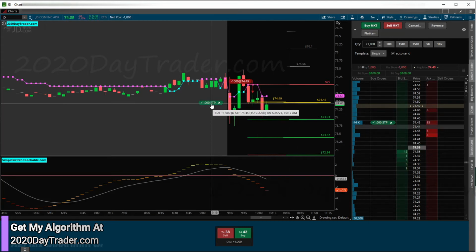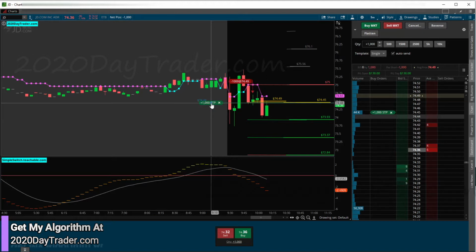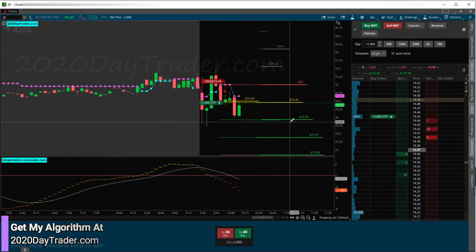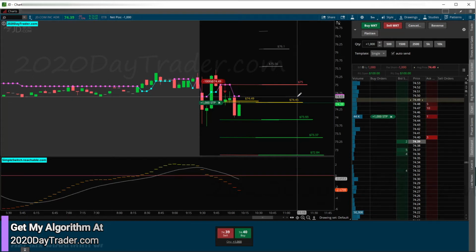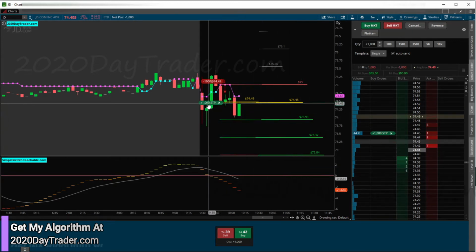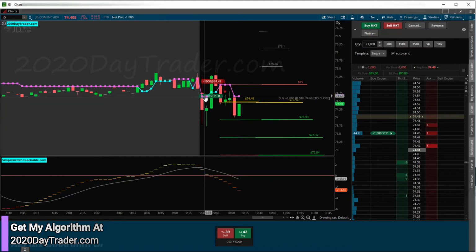Tempted to move my stop to the top of this candle. Yeah, I'm not sure. We'll see what happens. If we get stopped out here and it boosts back up to the top of this candle, maybe I'll re-enter this trade. I don't know. Let me think about it. Just retracement is likely. Let's go ahead and move it.